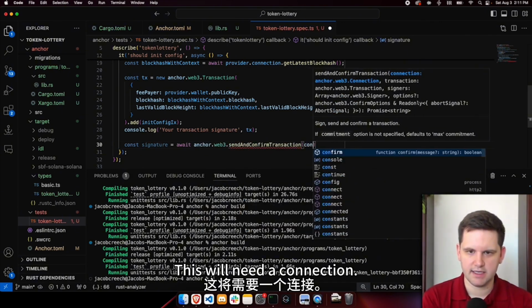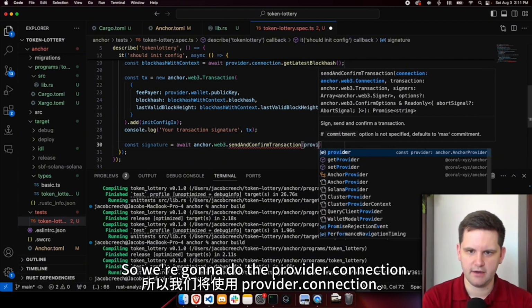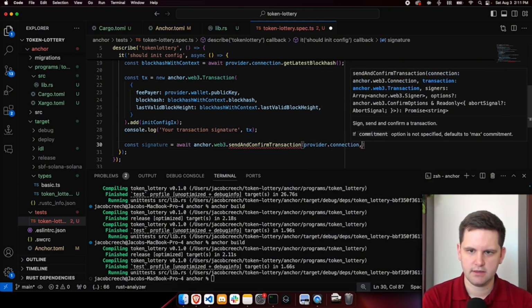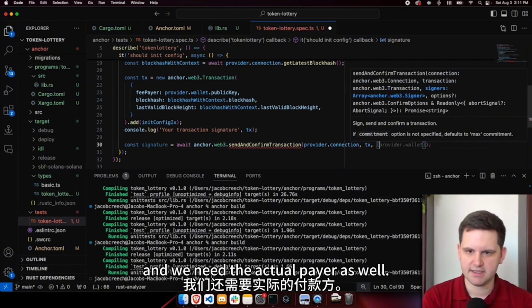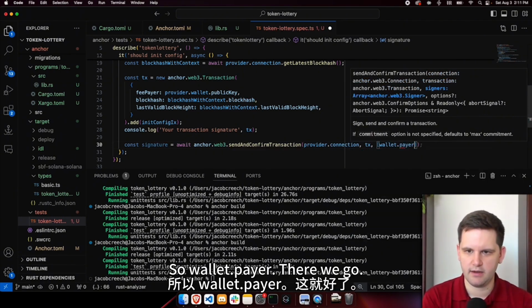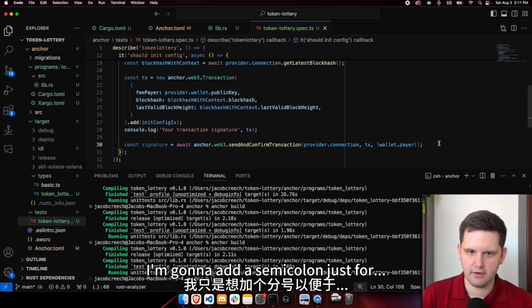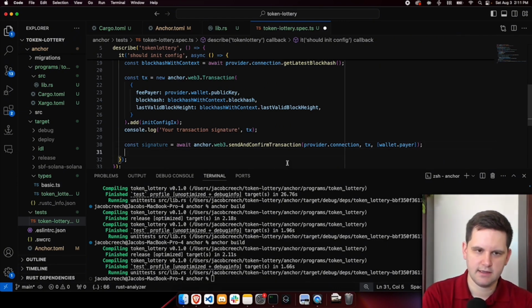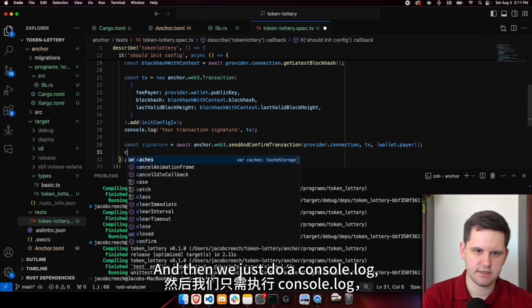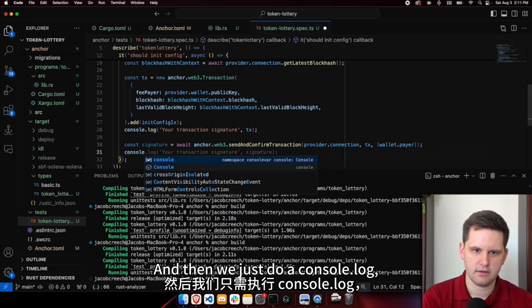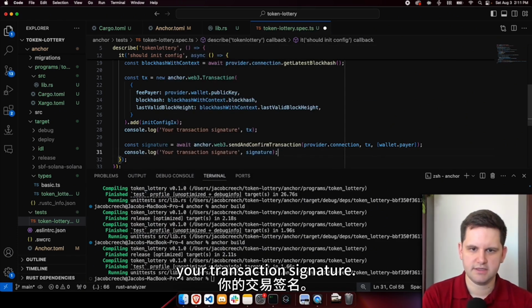This will need a connection, so we're going to do provider.connection. We need the actual transaction, and we need the actual payer as well, so wallet.payer. There we go. I'm going to add a semicolon just for making it look nice. And then we just do a console.log of your transaction signature.